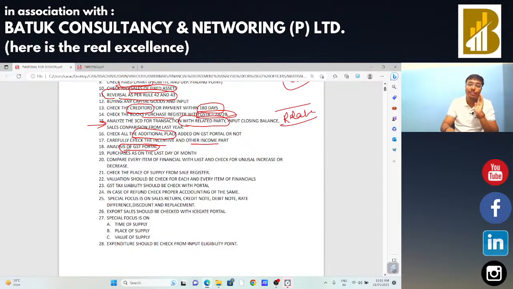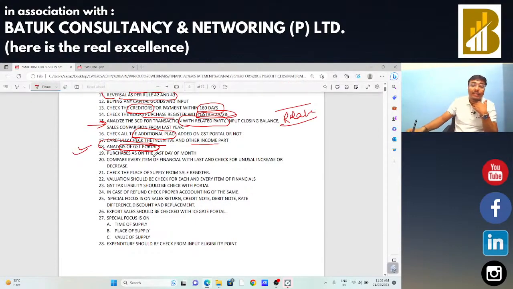Do a complete analysis of the GSTN portal from your input point of view, your output point of view, your e-way bill and e-invoicing point of view, and your cash payment point of view. Section 49 subsection 12: if the turnover exceeds 50 lakh rupees in a particular month, then 1% of total tax liability should be payable in cash. So we need to check whether the assessee has complied with this or not. We can analyze the electronic cash ledger on the GSTN portal. This is my humble submission to you. Before starting the audit, do this task of analysis of the GSTN portal and prepare your working manually or in Excel sheet. It is completely up to you.